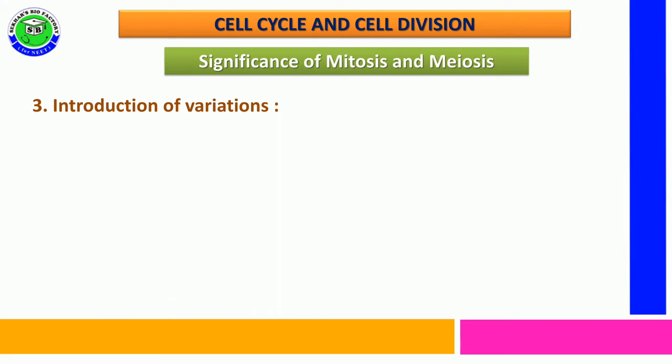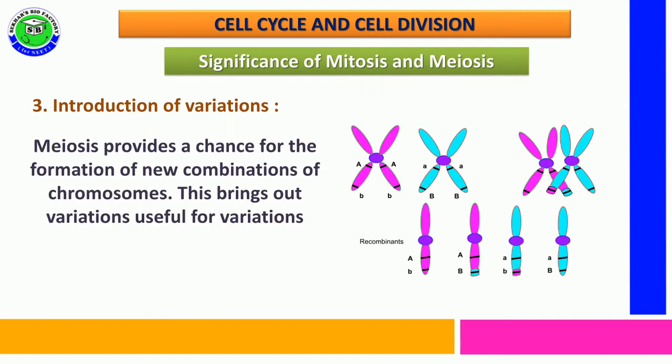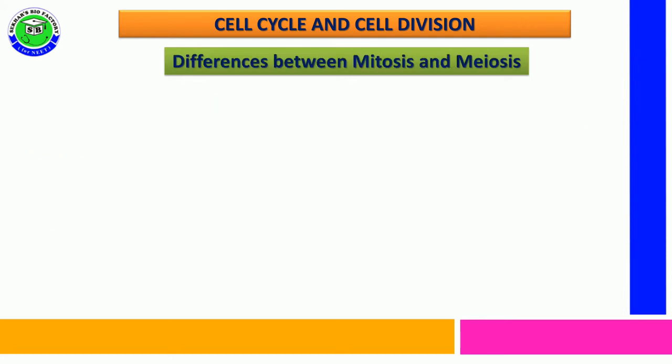An important significance is that meiosis division helps to introduce variations in the next progeny, because meiosis provides a chance for formation of new combinations due to crossing over between non-sister chromatids of homologous chromosomes, which leads to expression of variations, and these variations are useful for evolution.